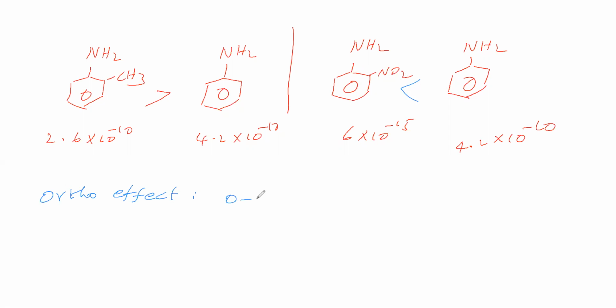Ortho effect says that at the ortho position, whether an electron donating group is present or an electron withdrawing group is present, whatever group is present at the ortho position, that ortho compound will have higher basic strength when compared to aniline. It is an experiment. This is the ortho effect.